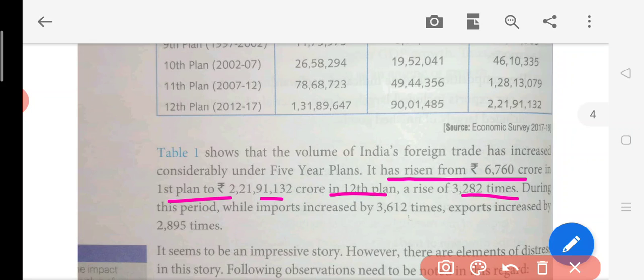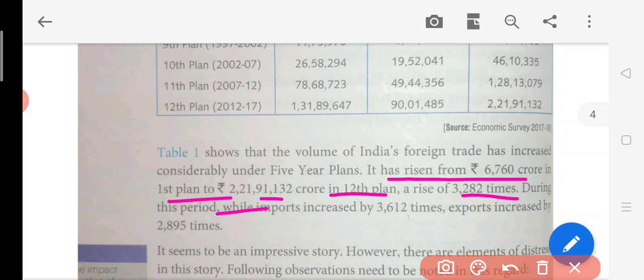So you can simply say that the volume has increased, because we were simply doing export and import with loss of economies, because we were dependent on the other countries. So our figure has seen a tremendous increase here.